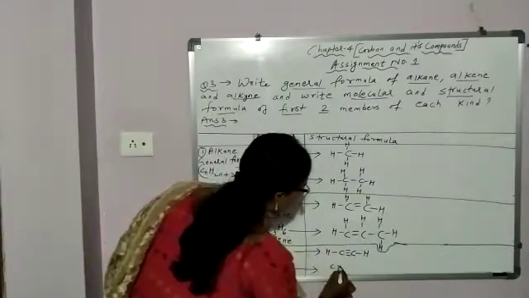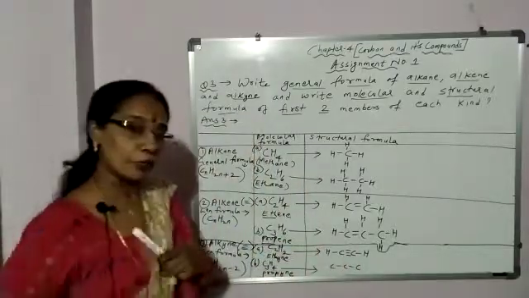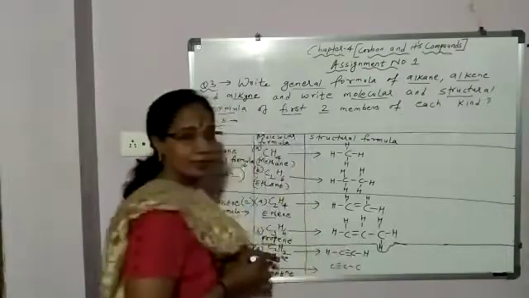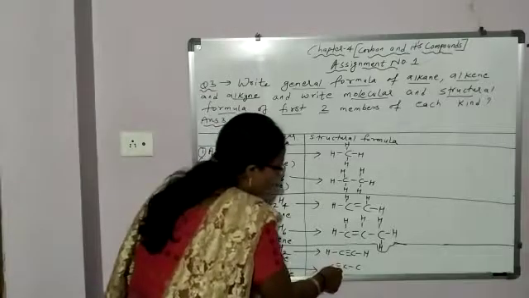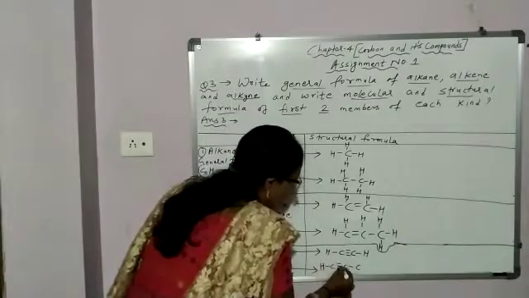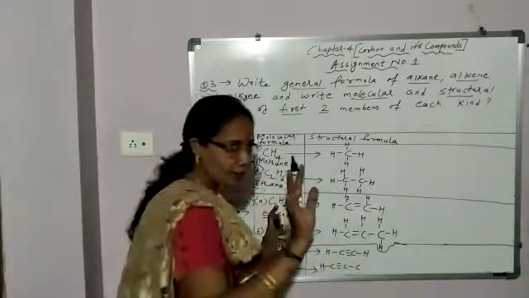Now for propyne, how many carbon? 3. First write 3 carbon with single bond. Yne means at least one triple bond between carbon atoms. So between any 2 carbon atoms put a triple bond. Then satisfy the valency of carbon by hydrogen. 1, 2, 3. The fourth hydrogen you will not add here, 180 degrees. Again for this carbon 1, 2, 3, 4. Already satisfied, no hydrogen required.